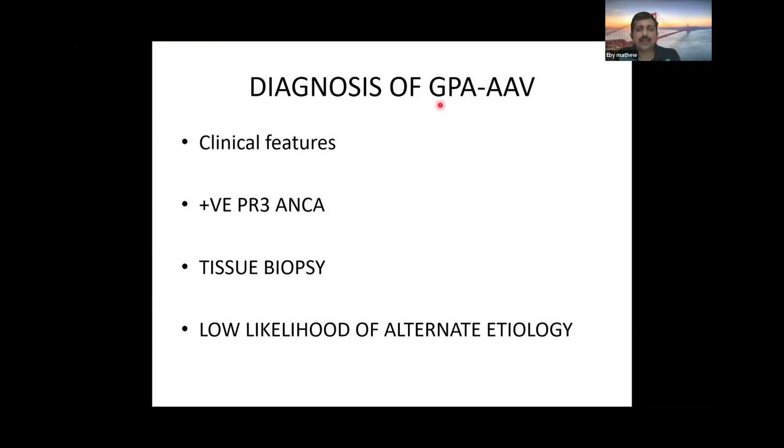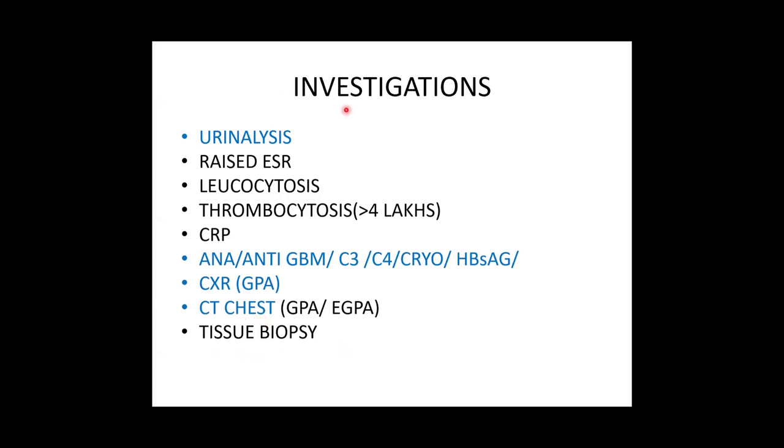Diagnosis of granulomatosis with polyangiitis is based on the clinical features. In 80% of cases there may be PR3 ANCA positivity, and if possible, a tissue biopsy needs to be done if the patient is stable. Always rule out other alternative etiologies of RPGN. Investigations: urine analysis shows RBCs, hematuria and proteinuria. There can be raised ESR, leukocytosis and thrombocytosis.